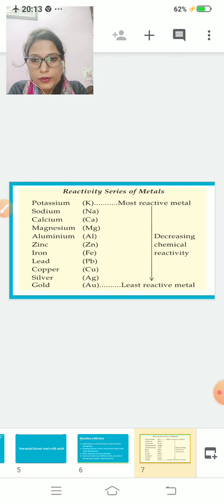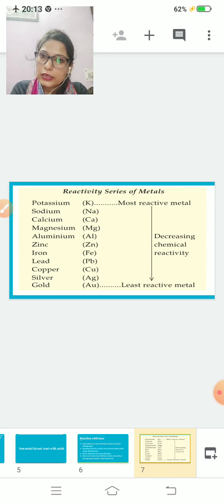As you go down from potassium to sodium and so on, their reactivity will decrease. I am reading once more which one is most reactive. Potassium, K. After potassium, sodium, Na. Calcium, Ca. Magnesium, Mg. Aluminium, Al. Zinc, Zn. Iron, Fe. Lead, Pb. Copper, Cu. Silver, Ag, and gold, Au.